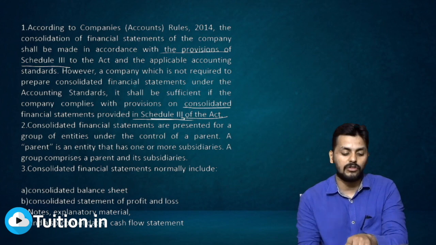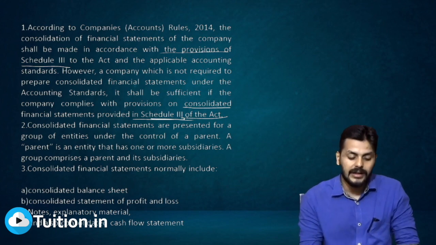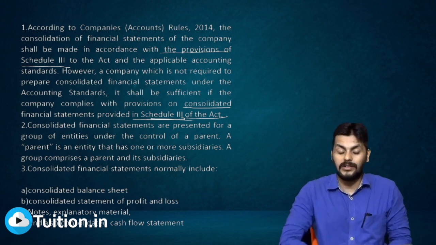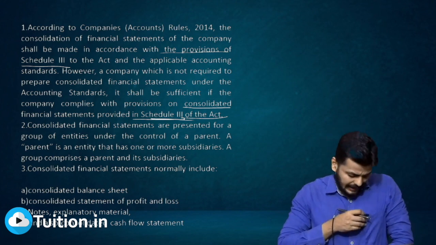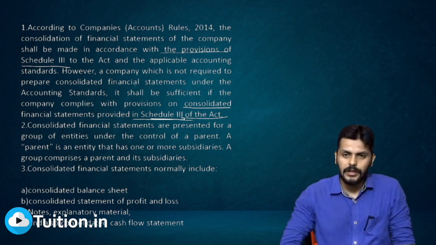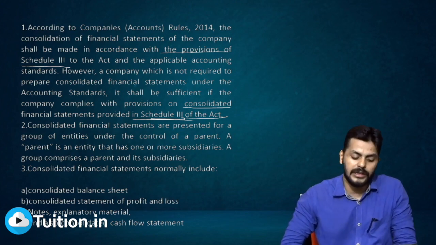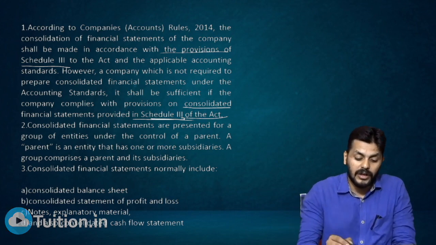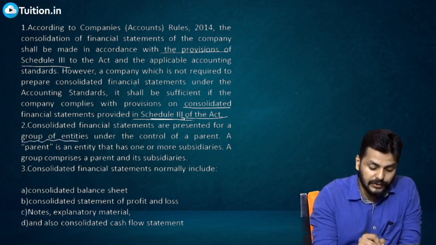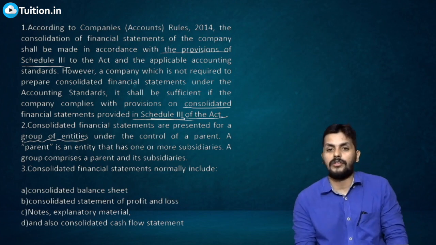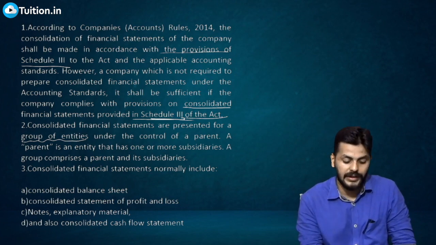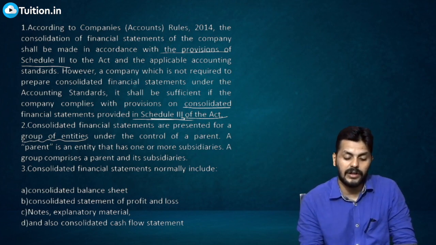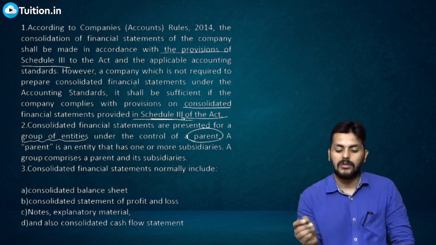So what is it saying? A company which is not required to prepare consolidated statements under accounting standards, if you don't fall under that definition but you fall here, then you might prepare it as per Schedule 3, that is enough. Consolidated financial statements are presented for a group of entities. Obviously, if it's a sole standalone company, then it is not needed. It is for a whole group of entities under the control of a parent. I hope you know the story.